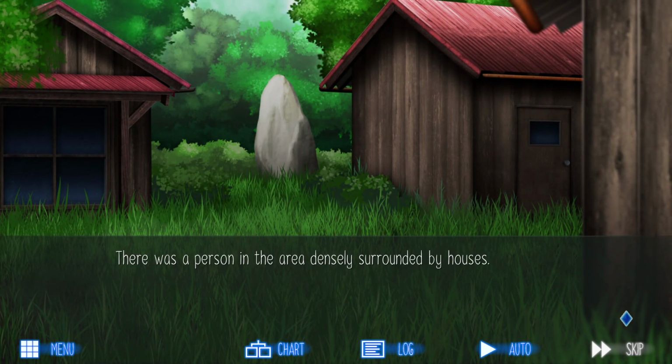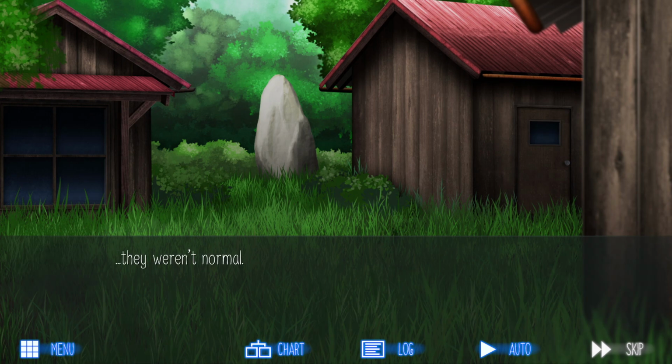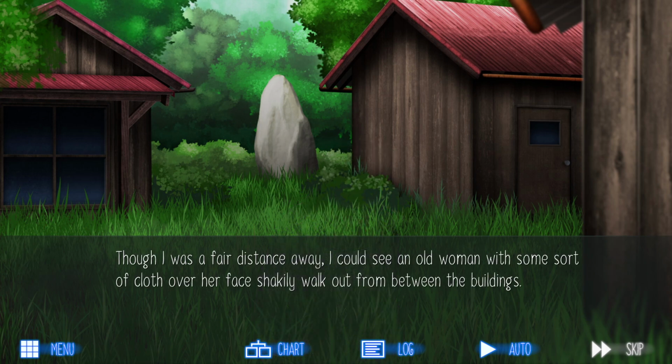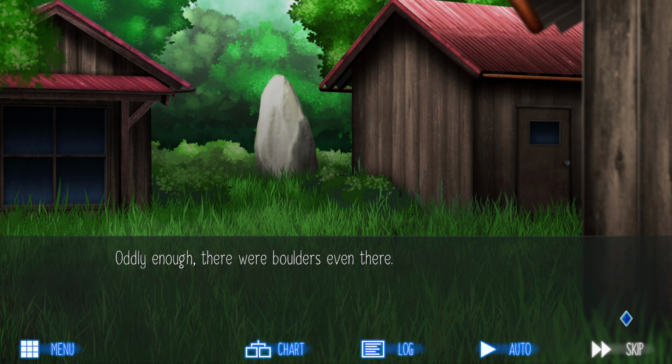There was a person in the area densely surrounded by houses, but they weren't normal. What was with that appearance? What was that on her face? Though I was a fair distance away, I could see an old woman with some sort of cloth over her face shakily walk out from between the buildings. Oddly enough, there were boulders even there.